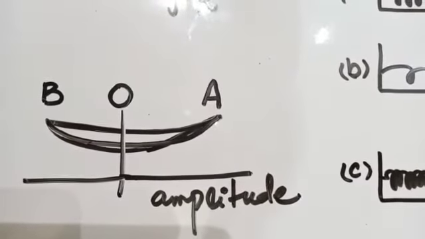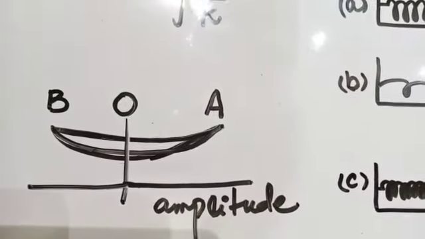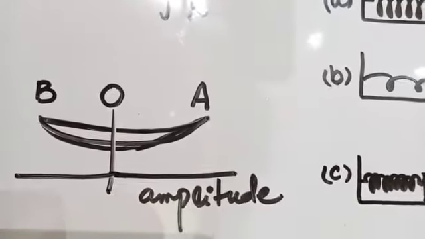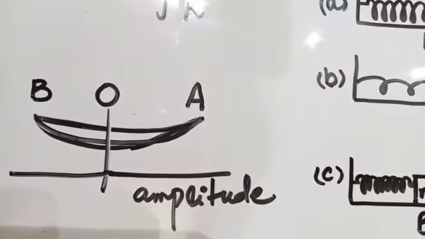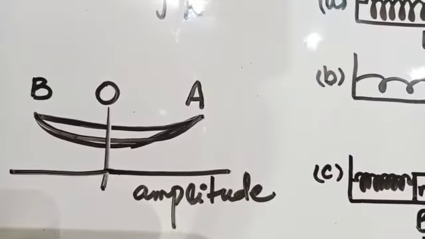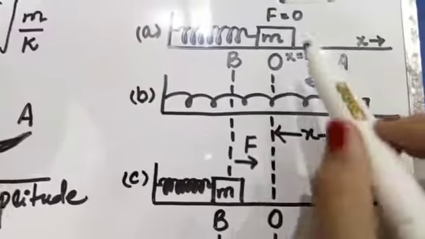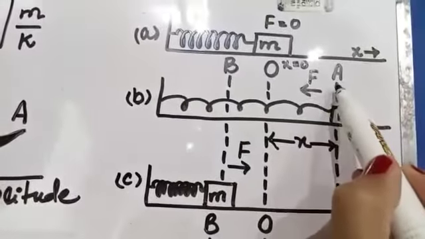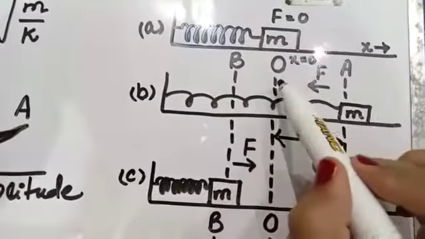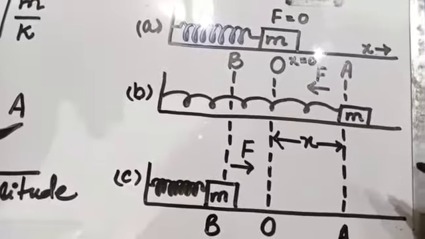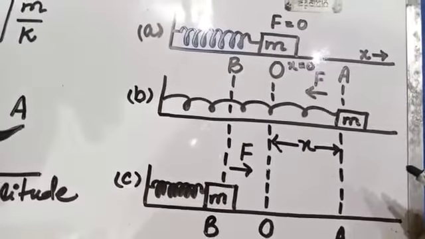And the main features of simple harmonic motion of a mass attached to a spring: a body executing simple harmonic motion always vibrates about a fixed position. From A to O and B to O, the body always moves towards the mean position. Its acceleration is always directed towards the mean position.